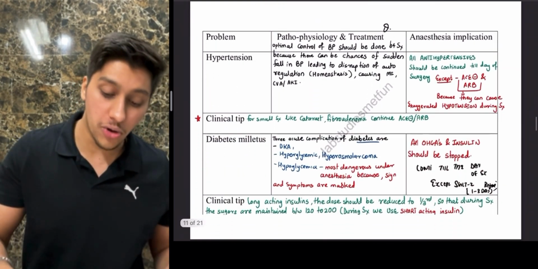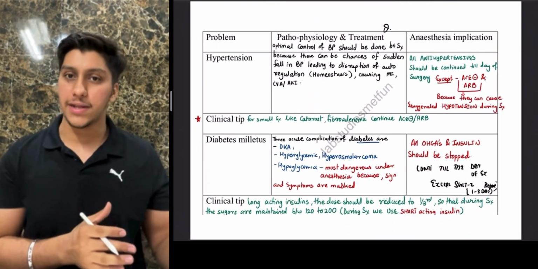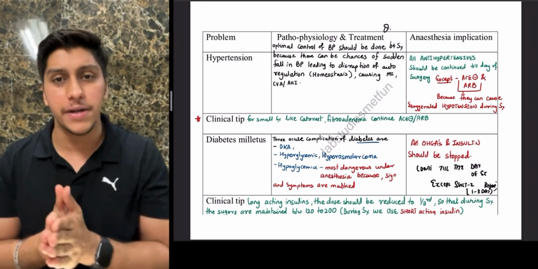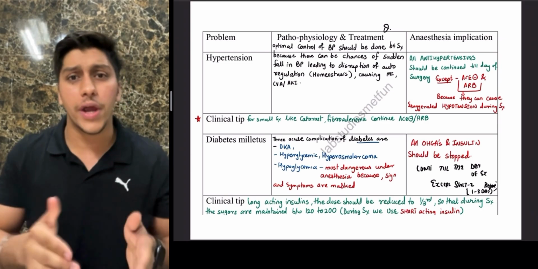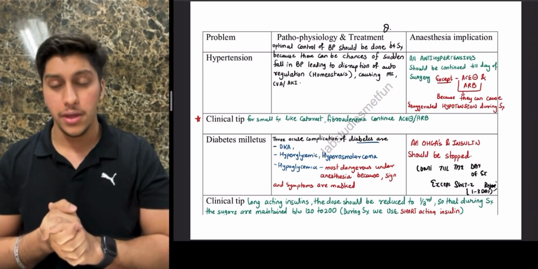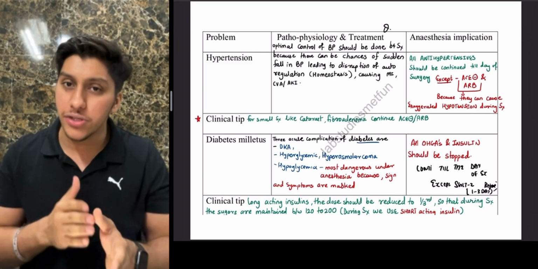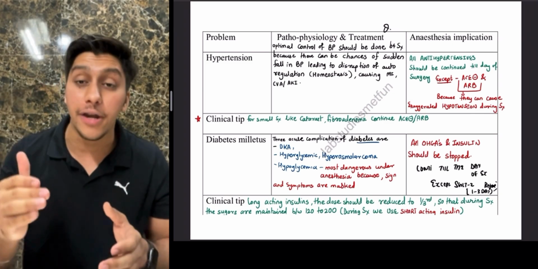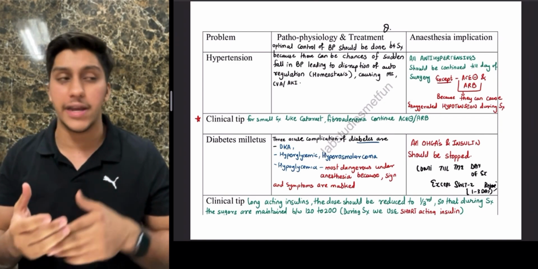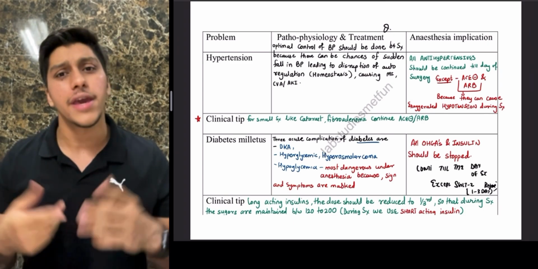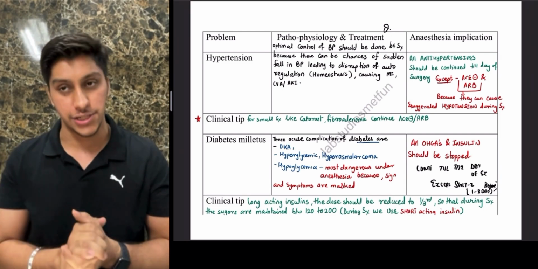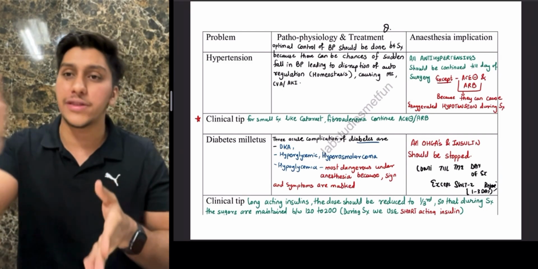Next guys, let us talk about conditions for why we are doing a pre-anesthetic checkup. For example, hypertension is the first topic which we're going to discuss. Why do you think in a hypertensive patient who's taking antihypertensive drugs, you have to do a proper pre-anesthetic checkup? It is because if a patient is using any antihypertensive drug and all of a sudden we don't taper or stop the dose, there can be a sudden fall in blood pressure, which is hypotension, and this hypotension can dysregulate our hemostasis, cause cardiovascular abnormalities, stroke, and even acute kidney injury.